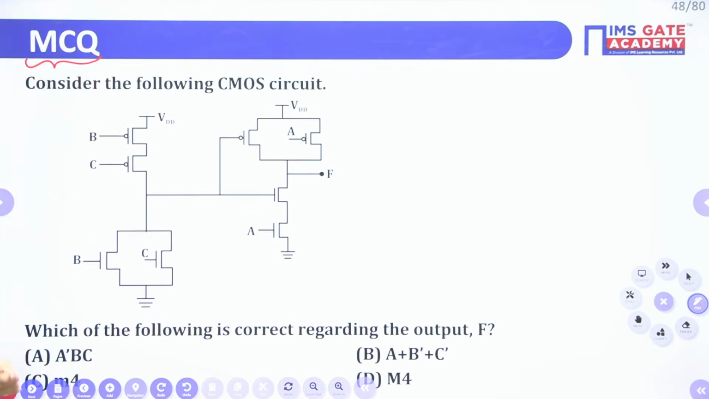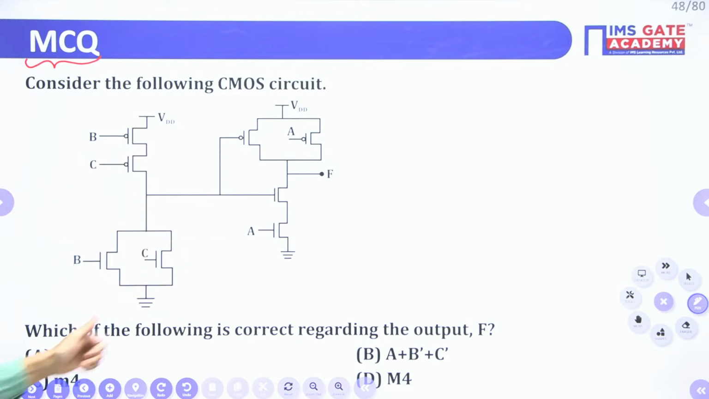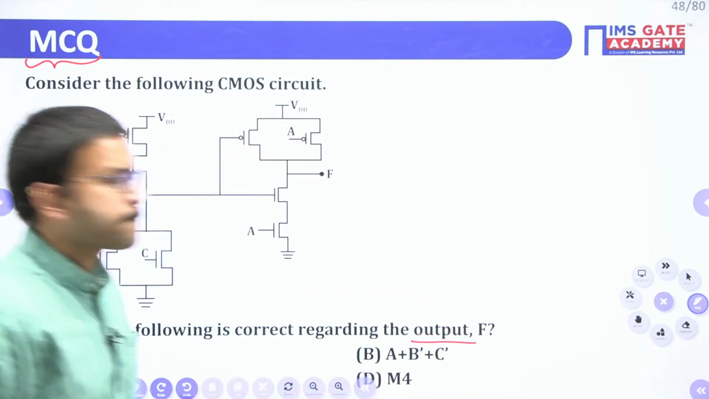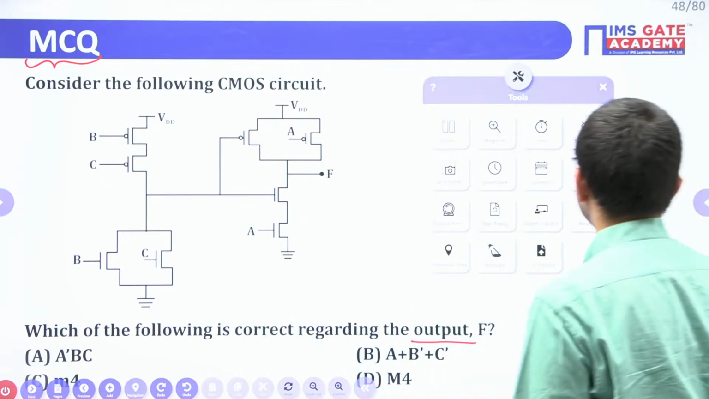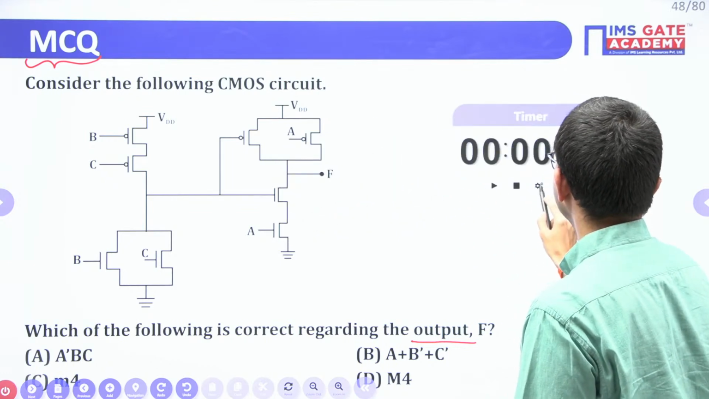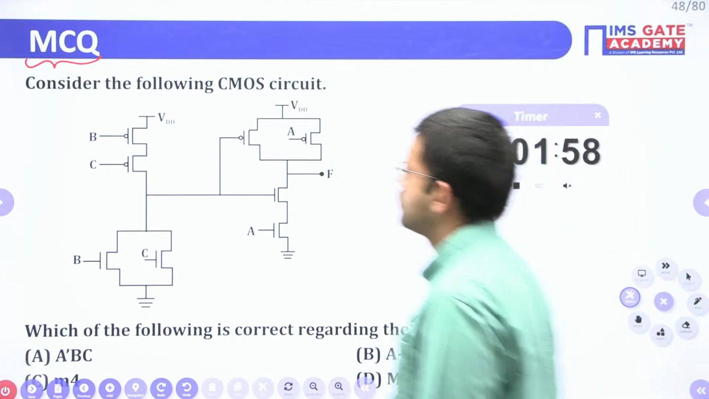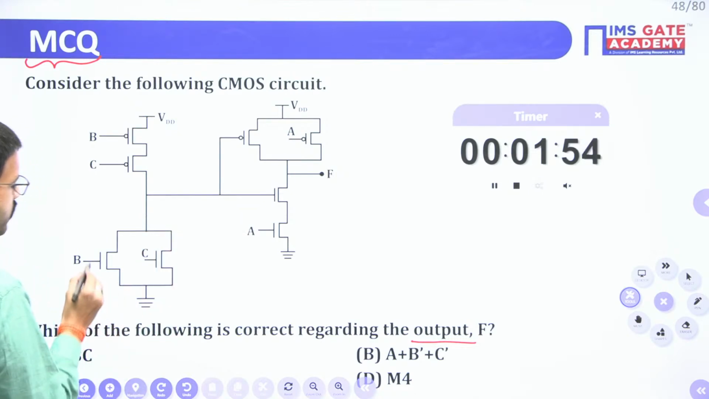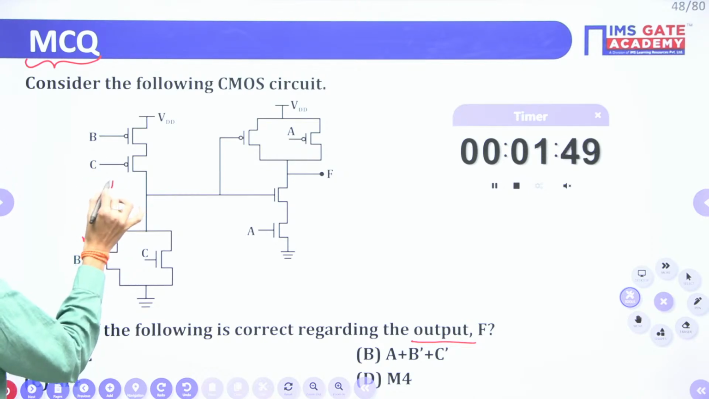This is the MCQ question. They have given one CMOS circuit and they are asking the corresponding output. All of you try this question. Here you have the NMOS transistor and here you have the PMOS transistors.